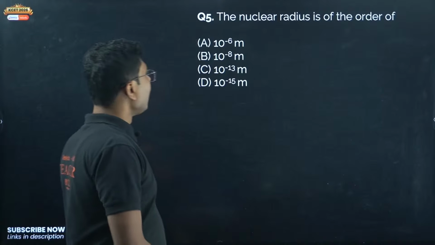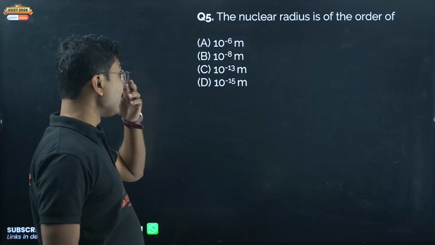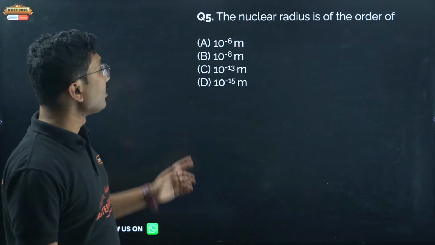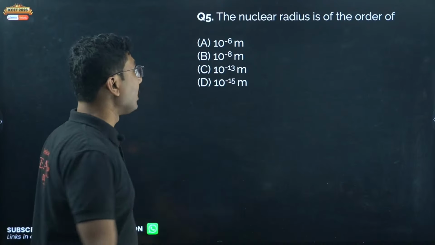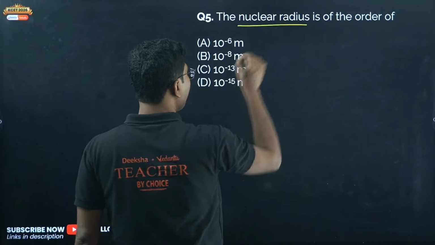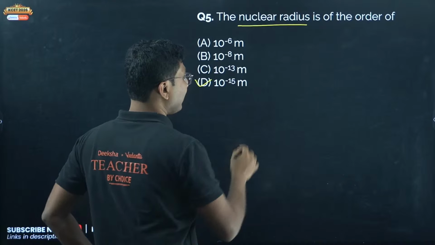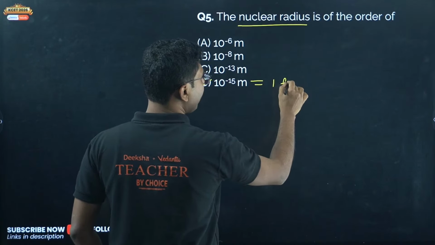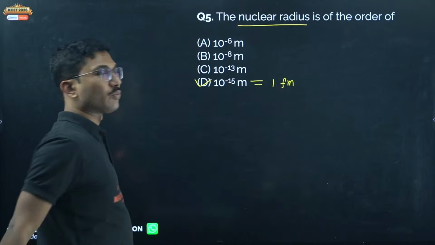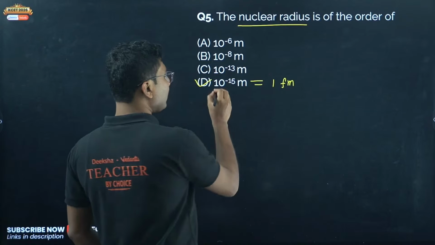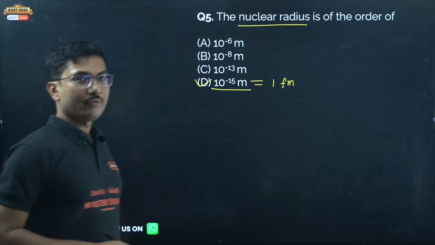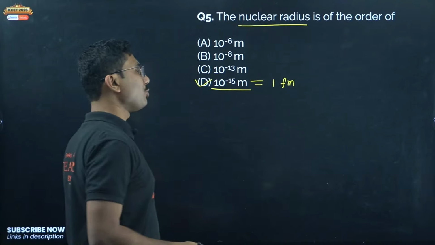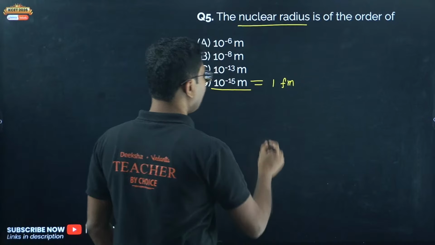Answer it. One more chapter we have to complete quickly. So nuclear radius is of the order of 10 to the power of minus 15 meter. This is called 1 Fermi or 1 femtometer. This is the smallest unit of length. Fermi or femtometer is the smallest unit of length.